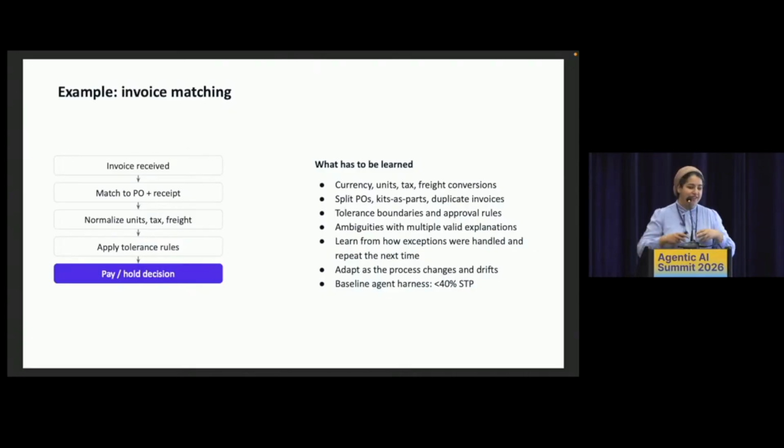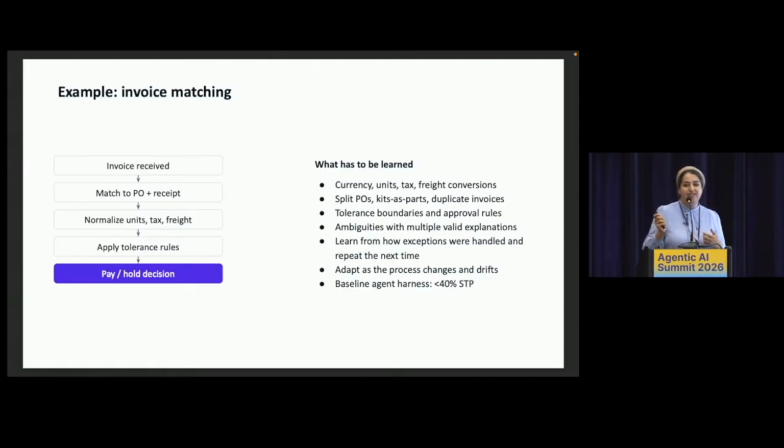When an invoice is received, it has to be matched to a PO, and it has to be normalized. There are lots and lots of exceptions, like the units might be different, the currency might be different, there's tax in certain areas. One example that stuck in my head, which I thought was very funny, is that if it's liquid, it's okay if the amount on the invoice is up to 5% less than what was on the purchase order, but only during summers, because some of it evaporates and there's nothing you can do. So the agent has to keep learning. It's not a one-time, one-shot learning thing. It's also not something that happens just in one session. It's a process that lasts long horizons, months and weeks, and every time you see an exception, you have to learn from it.